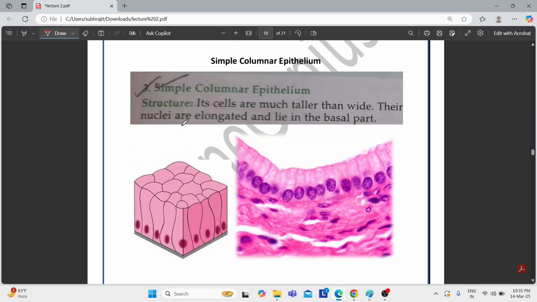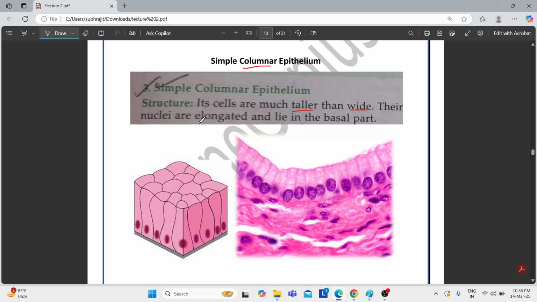Now we come to another type, that is simple columnar epithelium. What is meant by columnar? That is, the cells are much taller than wide. It means that the cells are very tall in structure, but not so wide. Although they are tall, they are not so wide.